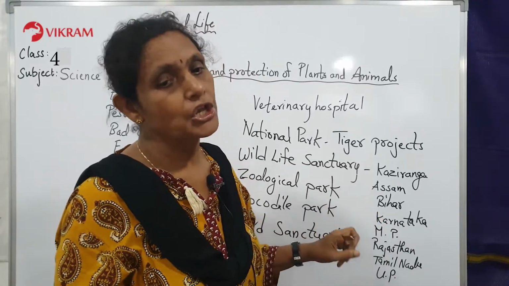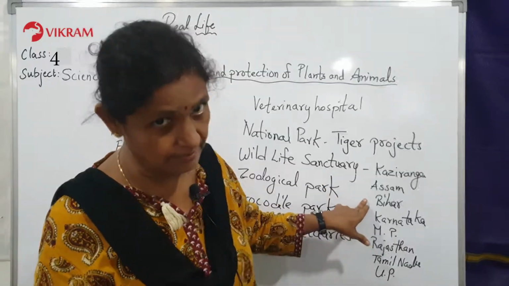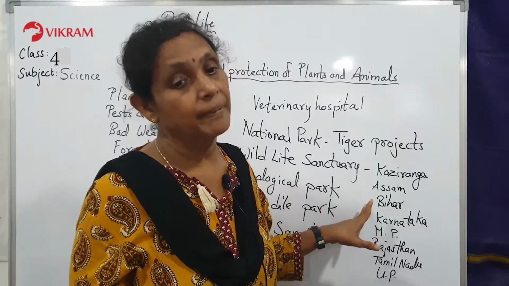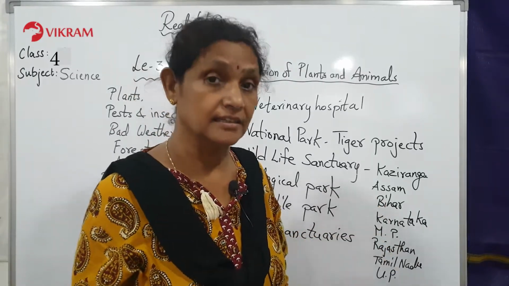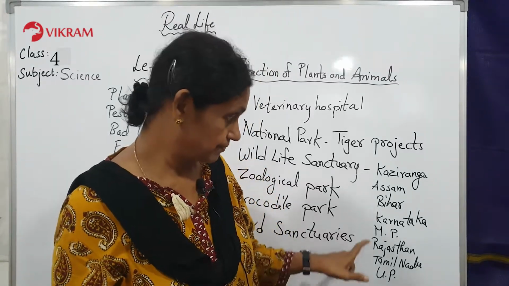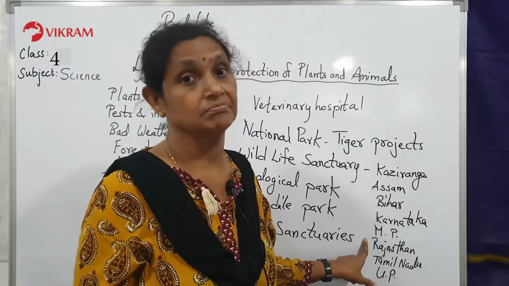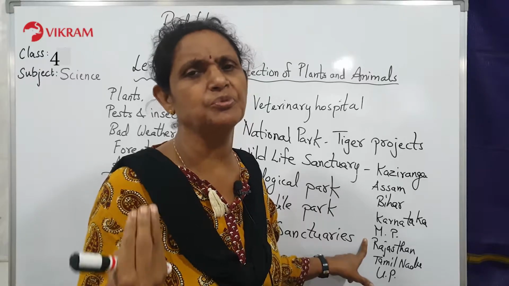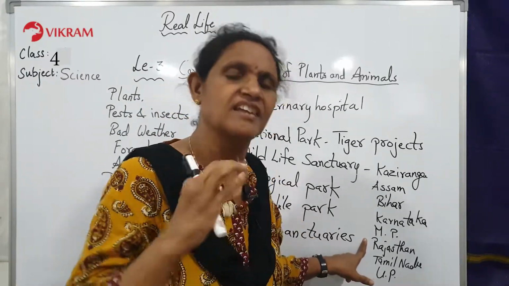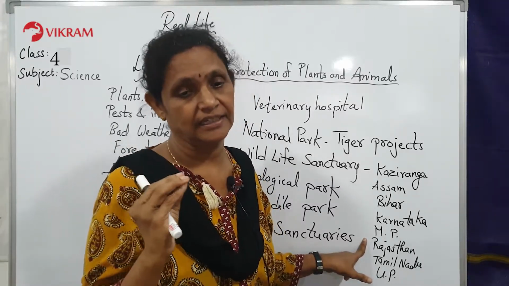The same way you have the Hazaribagh National Park in Bihar. Yes, different places have different parks and forest areas. The Bandipur National Park in Karnataka. The Kanha National Park in Madhya Pradesh. The Bharatpur Bird Sanctuary in Rajasthan. A lot of birds you will see, with beautiful colors. They all come to that area, they will sit there, they will hatch eggs and then they fly away after some time. You can see lovely birds in the bird sanctuary.